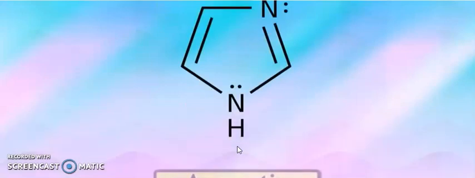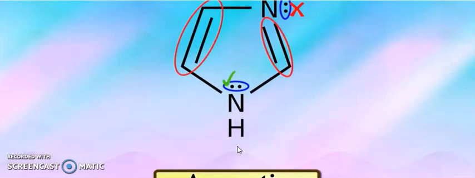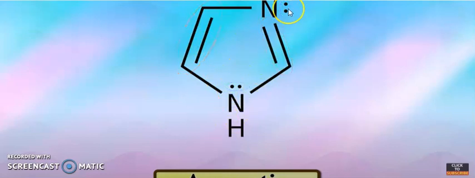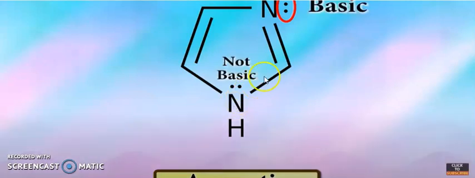Now look at this molecule. This is aromatic. These 2 electrons, this 2 electrons, this 2 electrons, 6 electrons; these 2 electrons will not count. Again you can see this compound, imidazole, aromatic. This 2 electrons, this 2 electrons, and 1 lone pair counts, which is the NH. This electron is not counted. Just remember, this is your imidazole. This one is basic, this one is not basic.